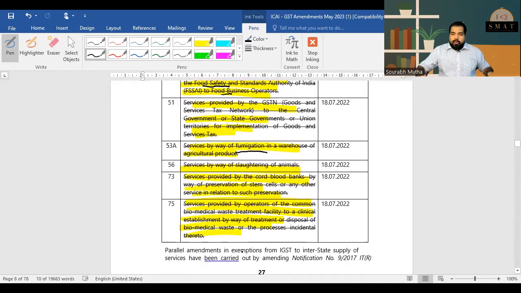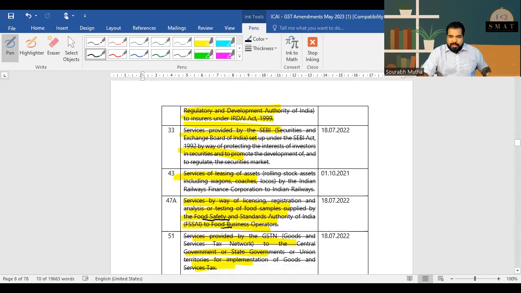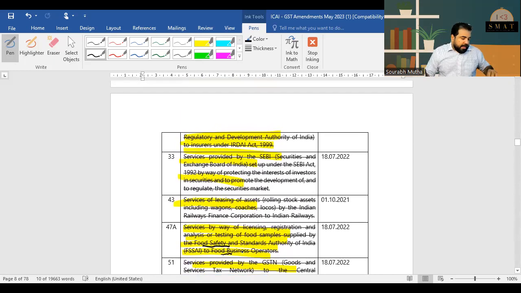Now let's move ahead to a few more before we read. So let's stop here and let's move ahead. Guys, GST amendments you don't need to byheart. You just need to be aware. So in the exam, if there is food sampling, you need to know. If in the exam there is hotel, you just need to know. You don't need to byheart everything.